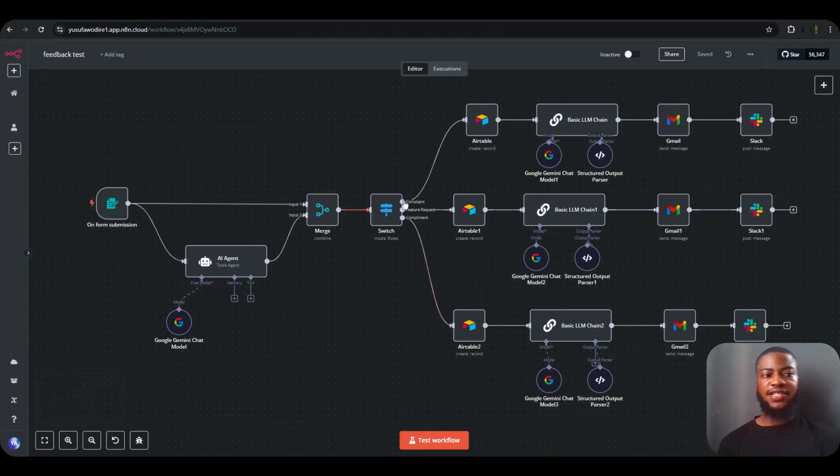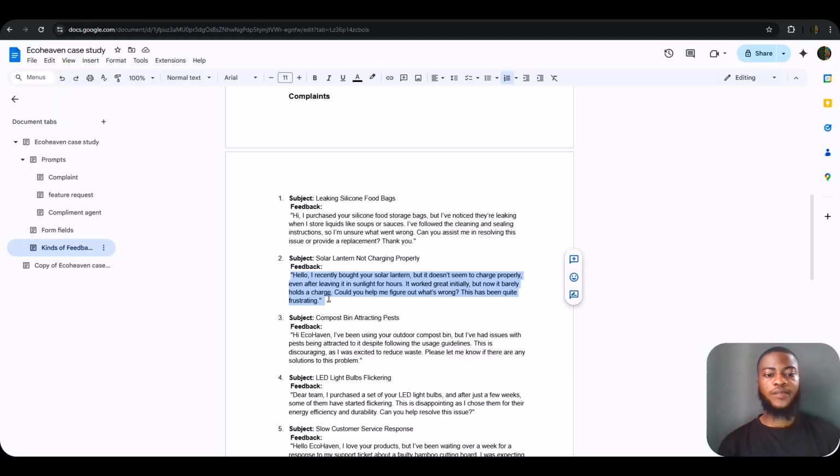Alright, so this is the actual feedback agent. To test this workflow, I'm going to be sending 3 different kinds of feedback. One is a feature request, another one is a compliment, and I'm also going to be sending a complaint feedback. I had ChatGPT generate some feedback for me earlier, so I'm going to quickly run it through this AI agent to see how this actually works in real life.